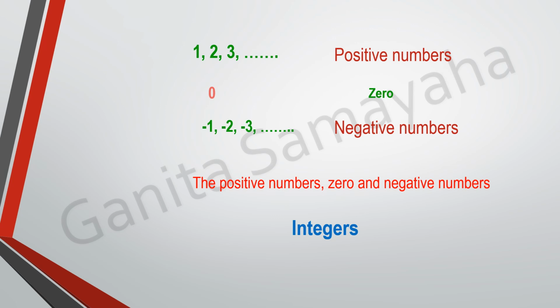So all these numbers 1, 2, 3, etc., 0, -1, -2, -3, etc. Etc. means what? There is no end at all. 1, 2, 3 has no end. Similarly, opposite of 1, 2, 3 is -1, -2, -3, etc. Okay, this also does not have end. All these numbers are together called as integers. Is it clear, children? I hope you have understood what is the meaning of integers.